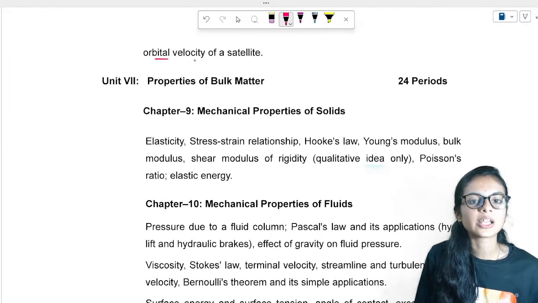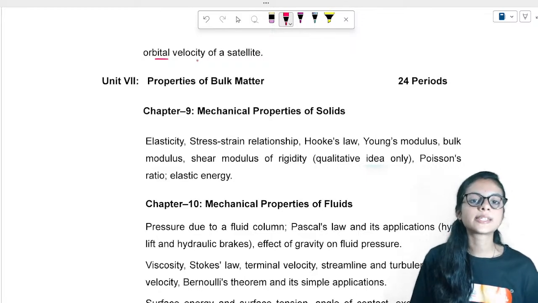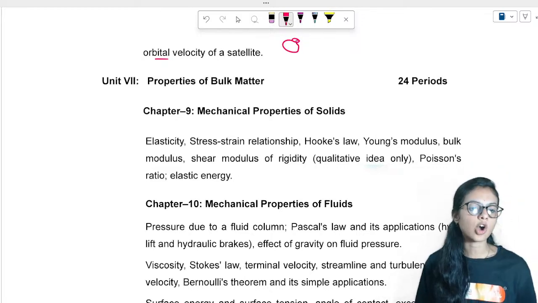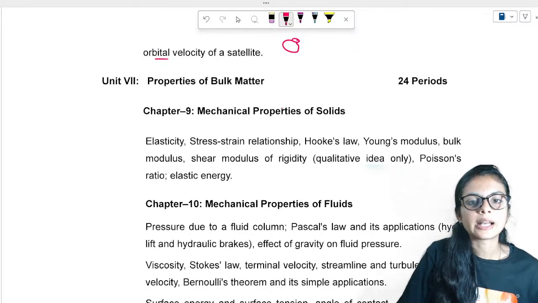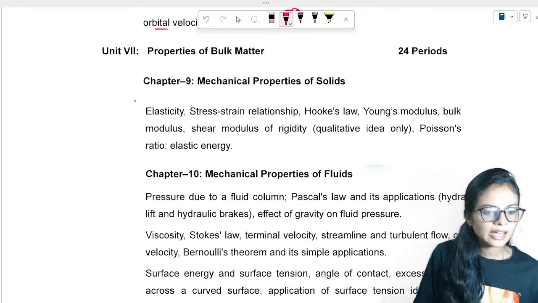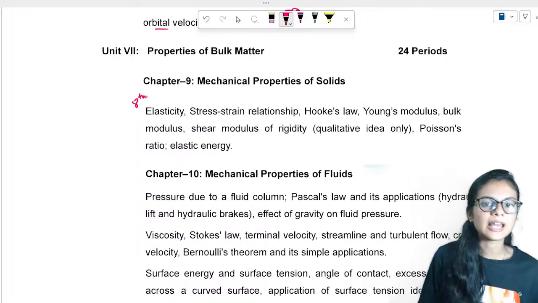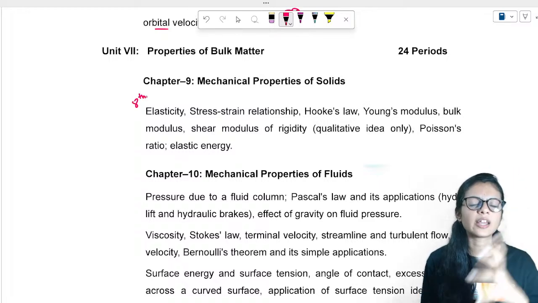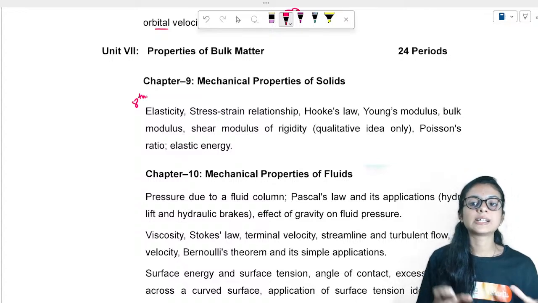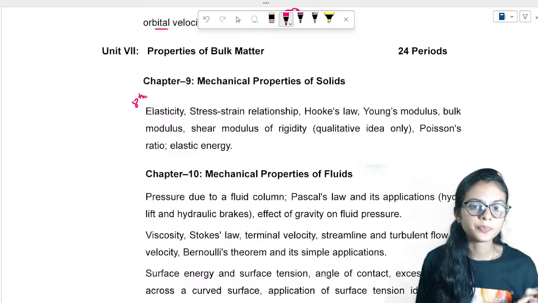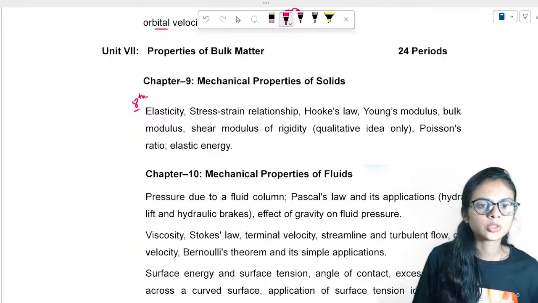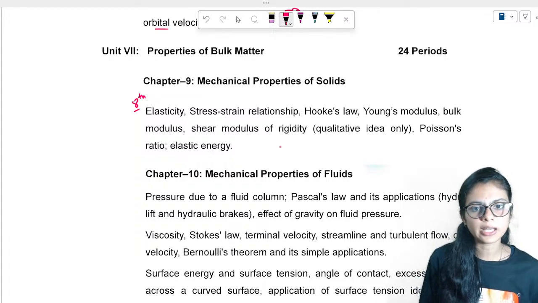We know that. Okay, orbital velocity, the velocity required for your satellite to be in orbit is called orbital velocity, right? Then you will be studying about, I hope this was in 8th standard. Let me know, was this in 8th? Elasticity, stress, strain. I have been studying this in the smaller grades only. Shear modulus, Young's modulus, Hooke's law. Was this in 8th? Tell me. I have not gone through the 8th syllabus, so I think it was.